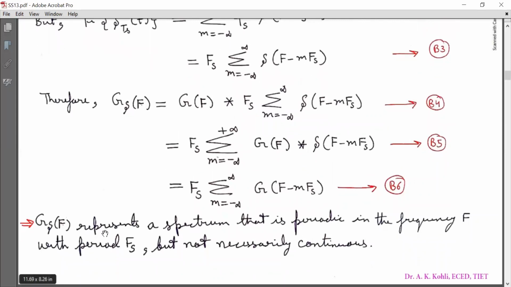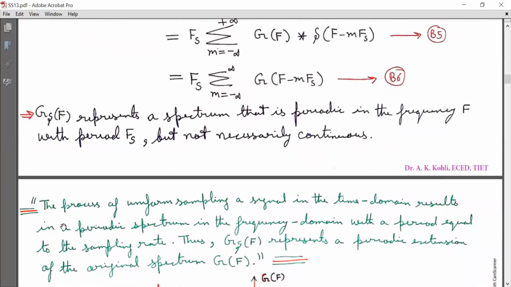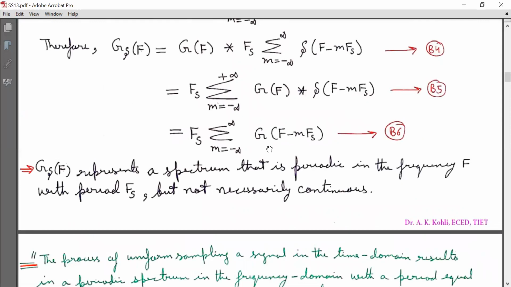Now G delta(f) represents a spectrum that is periodic in frequency F with period Fs, but not necessarily continuous. Now this is very important. Based on equation B6, the process of uniform sampling a signal in time domain results in a periodic spectrum in the frequency domain with a period equal to the sampling rate Fs. Thus, G delta(f) represents a periodic extension of the original spectrum G(f). Now, looking at this equation B6, here period is Fs.